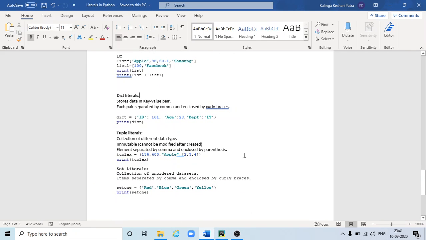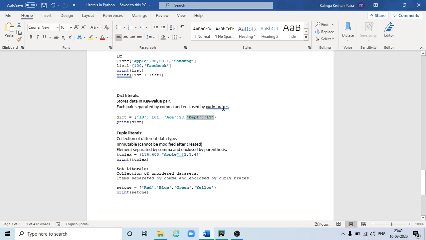So next is dictionary. Dictionary stores data in key value pairs. Key value pair means it will have one key associated with one value. Similarly, this is key and this is value, this is key and this is value. Each pair is separated by comma. So this is one key value pair separated by comma, this is another key value pair separated by comma, then this is the third key value pair.